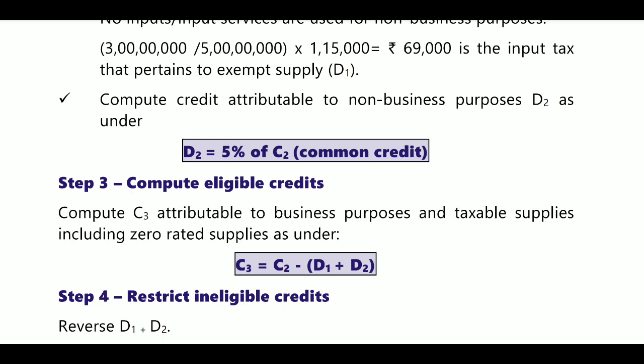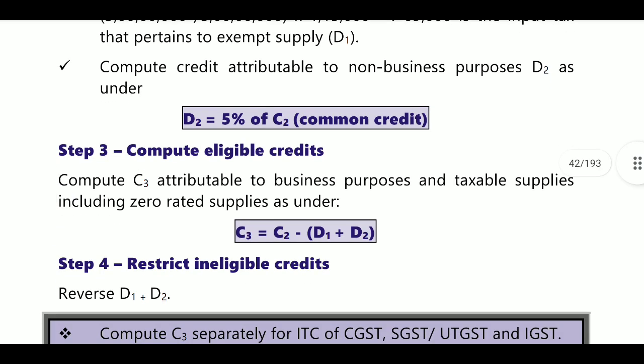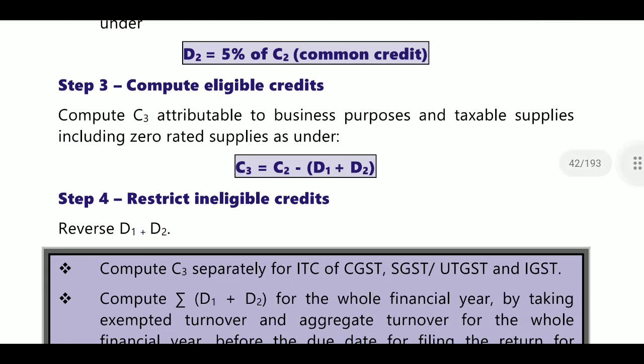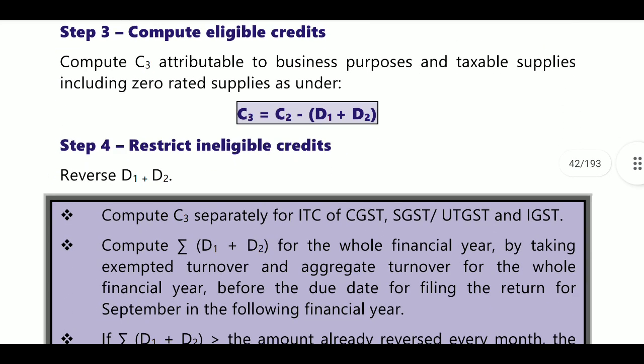This must be reversed. D1 and D2 will be reversed in the month in which we are filing. So C3 is C2 minus D1 and D2. D1 and D2 will be reversed, that is step 4 provided. Restrict ineligible credit, D1 and D2 will be reversed.